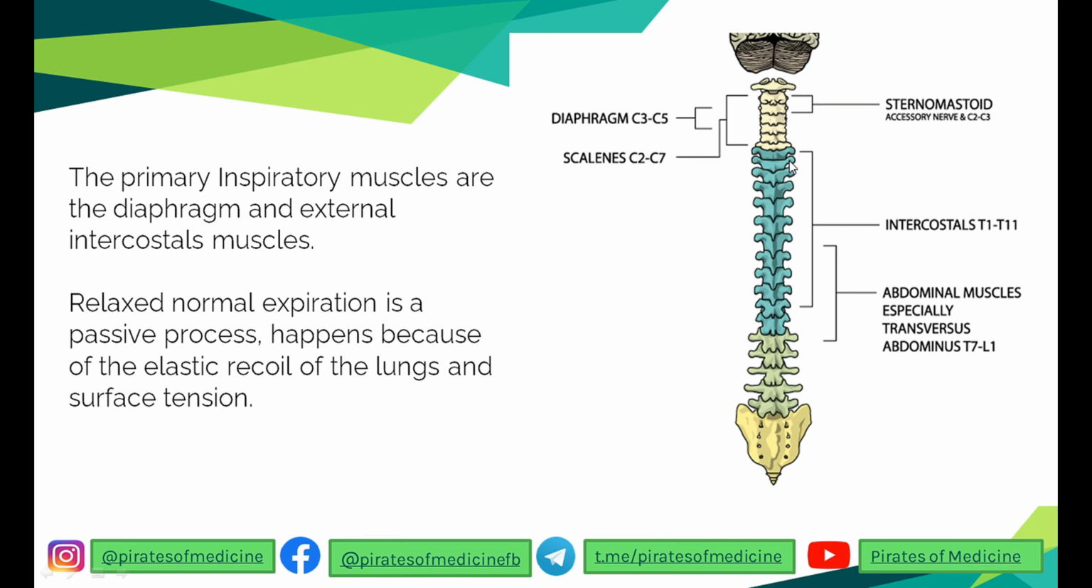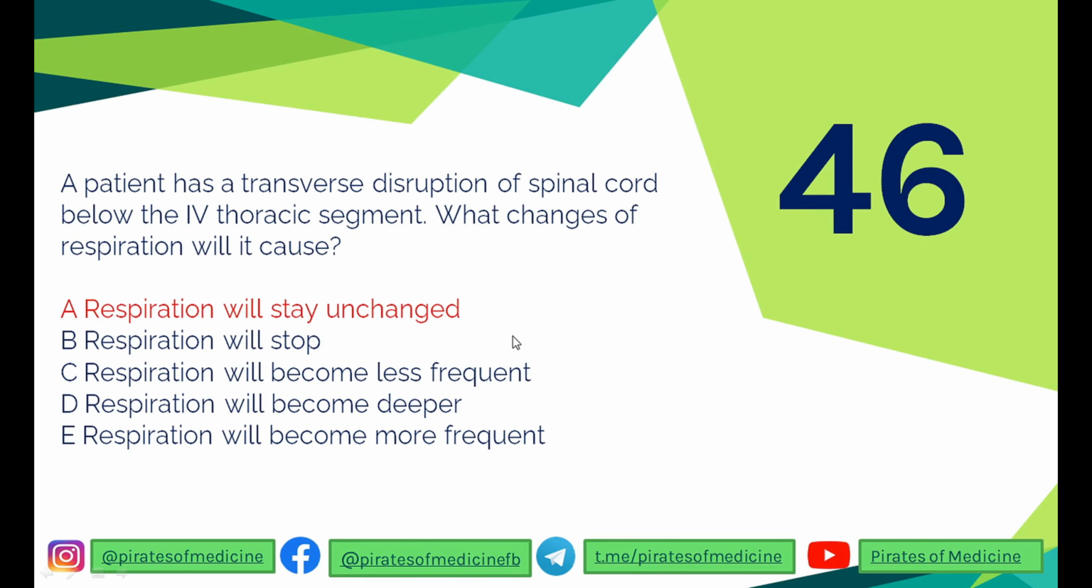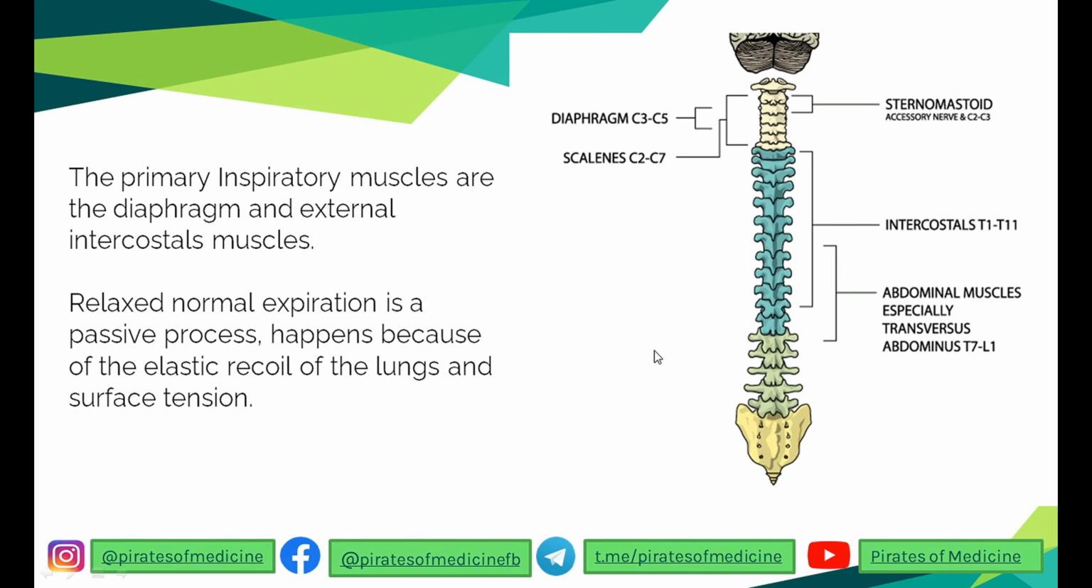So if there is any damage above the thoracic 5, which was in the question, there would be no interruption in the normal respiration and normal breathing, because the primary inspiratory muscles are still getting the nervous supply from their roots. So if there is a damage at this level, then there would be no change. The respiration will be unchanged. It will be normal. Obviously, there would be a change that forced respiration won't be able to occur, forced inspiration and forced expiration, but they are asking about normal breathing. So respiration will stay unchanged.